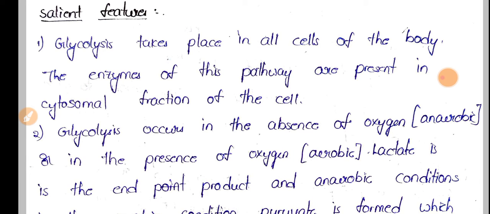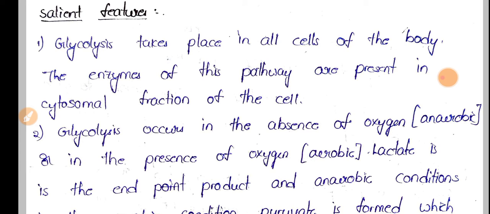Glycolysis requires enzymes to carry out the reactions, and all the enzymes required are present in the cytosolic fraction of the cell. So glycolysis occurs in the cytosol of each and every cell.